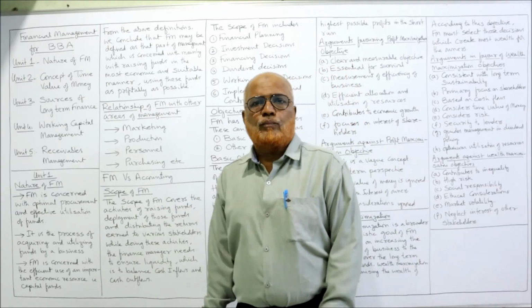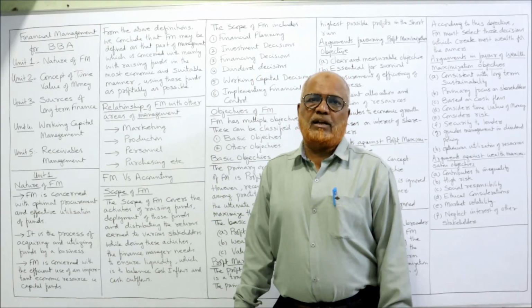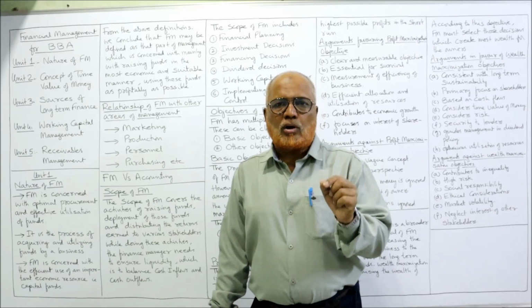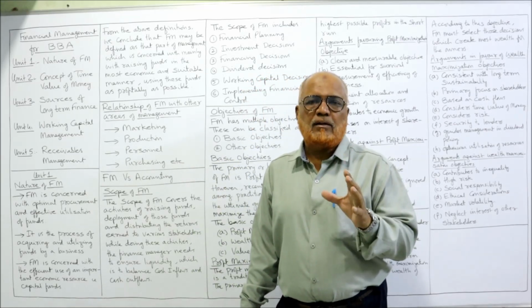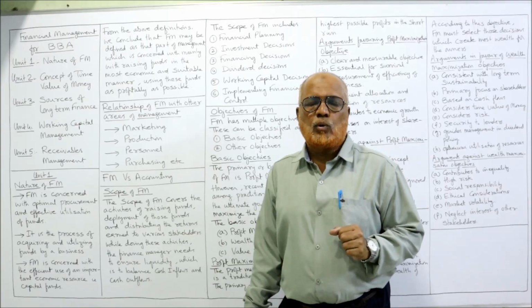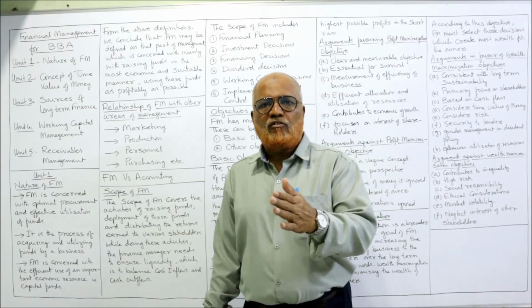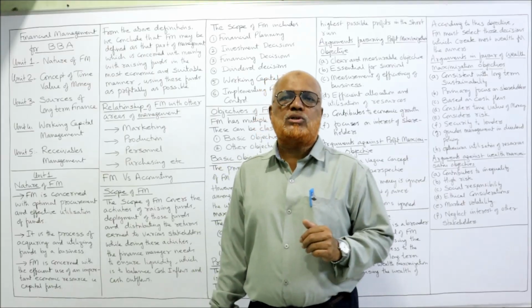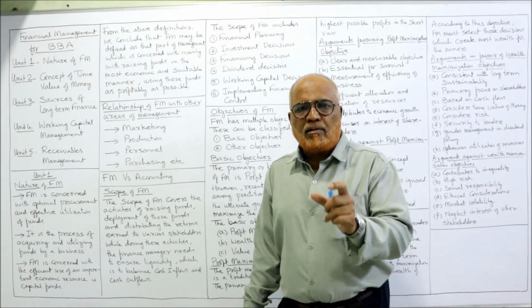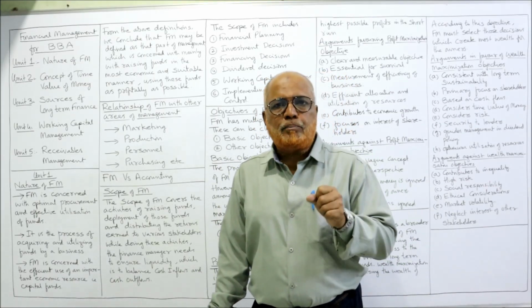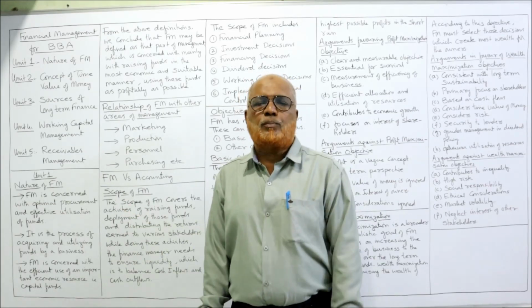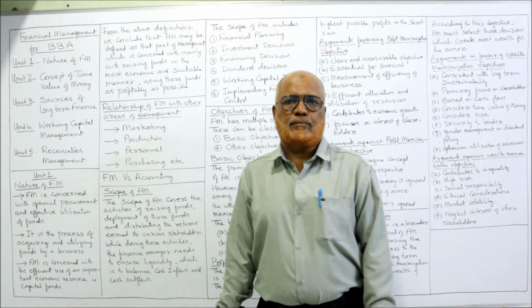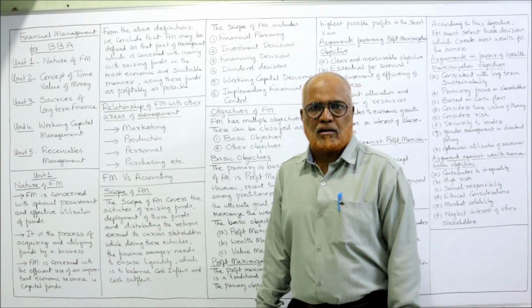Then unit number 2, concept of time value of money. This is a very important concept in financial management. That means the value of money will not remain the same. Over a period of time, the value of money will change from time to time. That is, calculating the discounted value and present value. So in this second unit, we are going to solve the problems on capital budgeting, NPV and IRR.